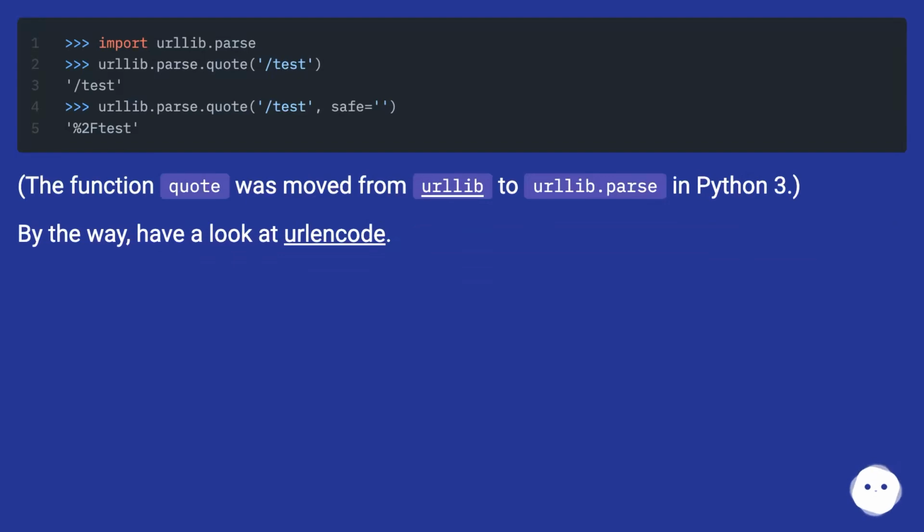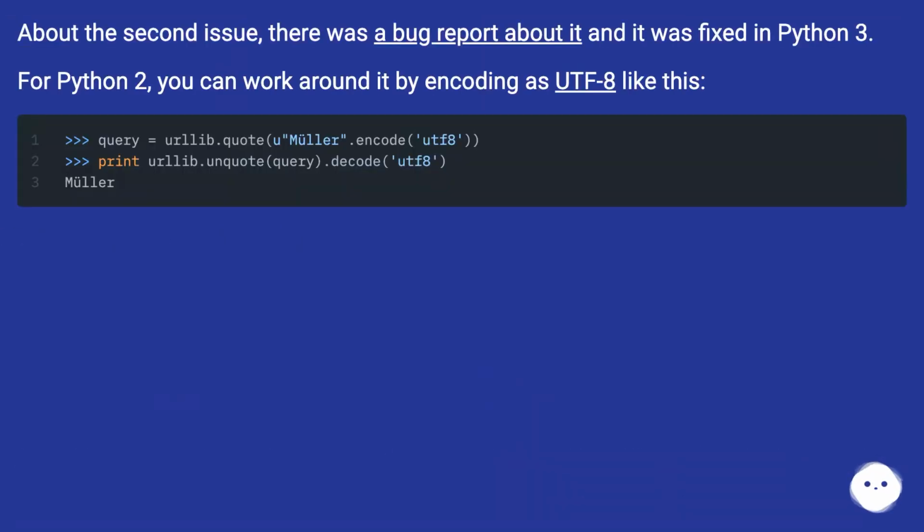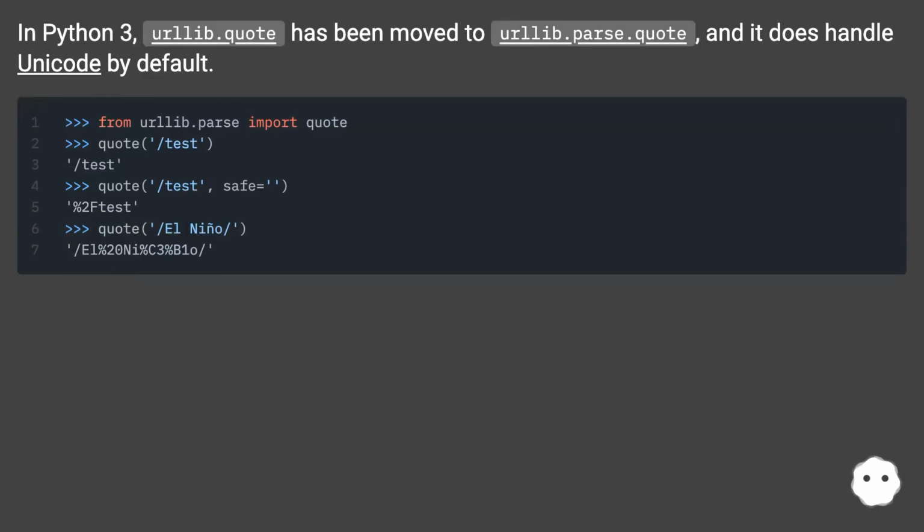The function quote was moved from urllib to urllib.parse in Python 3. By the way, have a look at urlencode. About the second issue, there was a bug report about it and it was fixed in Python 3. For Python 2, you can work around it by encoding as UTF-8 like this. In Python 3, urllib.quote has been moved to urllib.parse.quote, and it does handle Unicode by default.